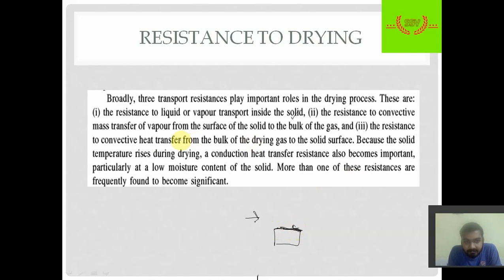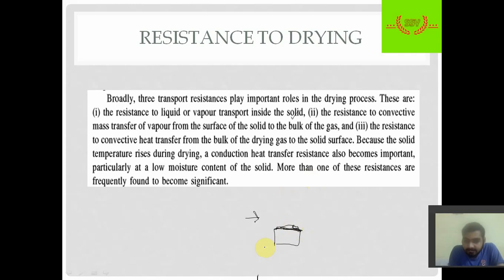Third is the resistance to convective heat transfer from the bulk of the drying gas to the solid surface. There may be a resistance due to the heat transfer coefficient. Due to the heat transfer coefficient it may not be possible for heat to pass through the surface, and so the drying rate decreases.